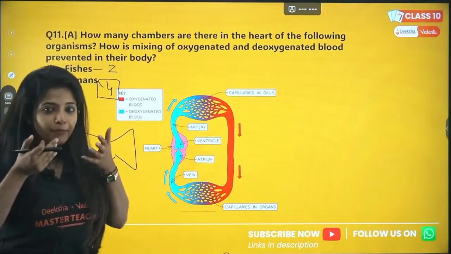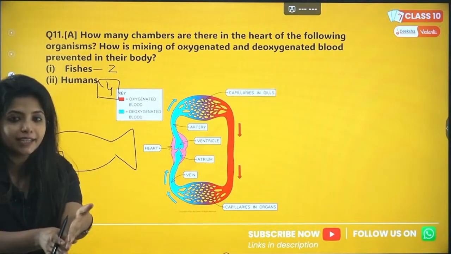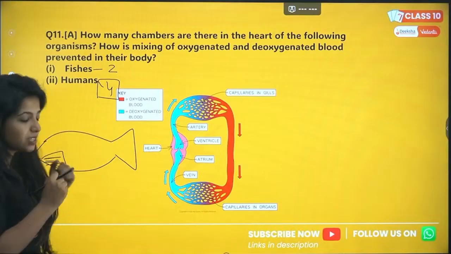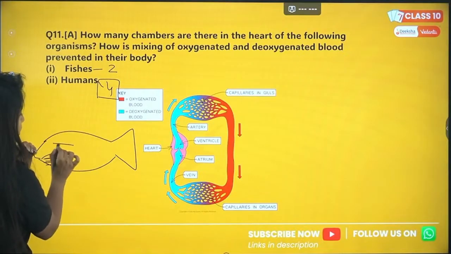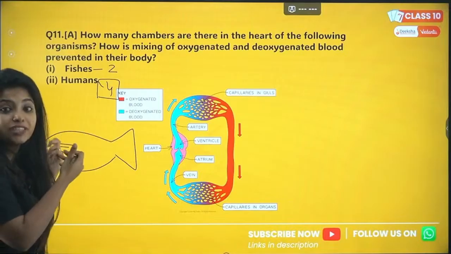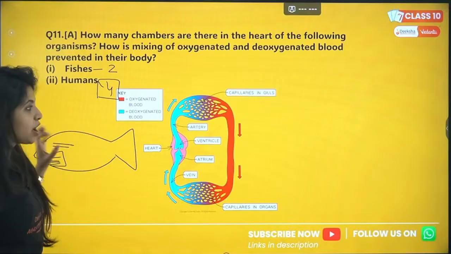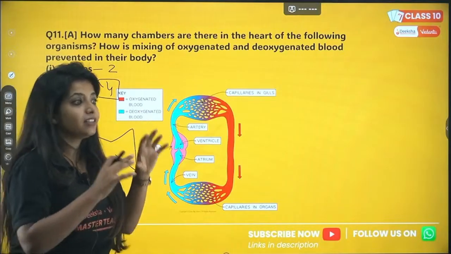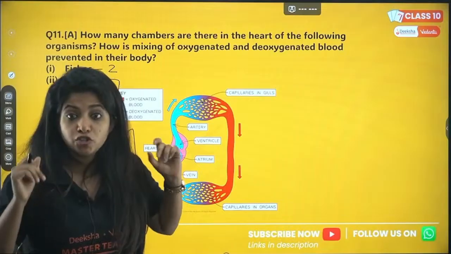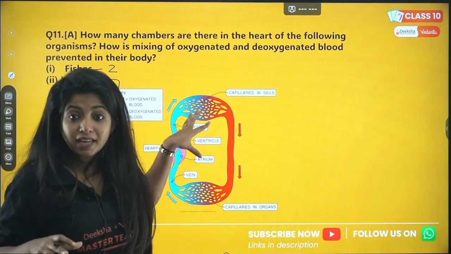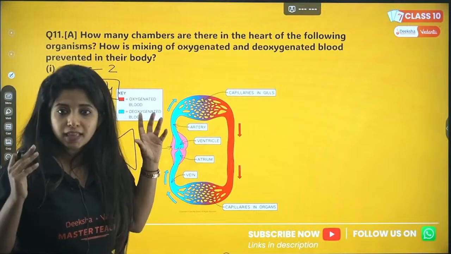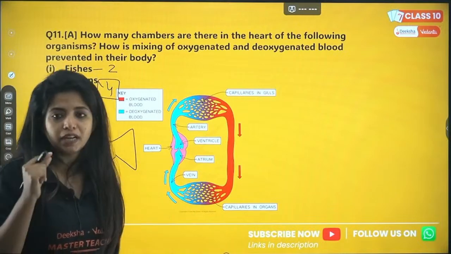So the water is coming and is passing out through the gills. And while it passes out through the gills, what will happen? This oxygen goes into the blood vessels near the gills. Now the capillaries in the gills, my dear children, will have a high amount of oxygen in them. I'll call this blood oxygenated blood.